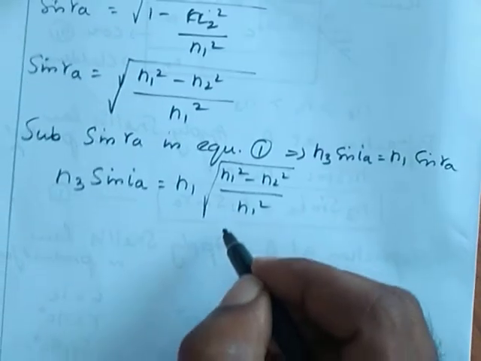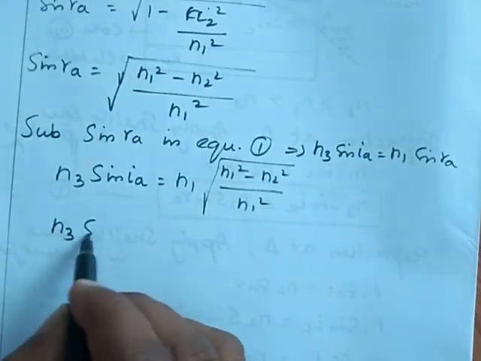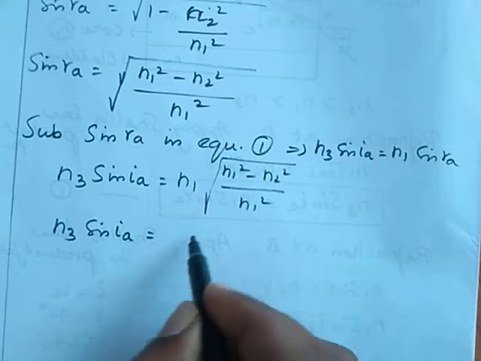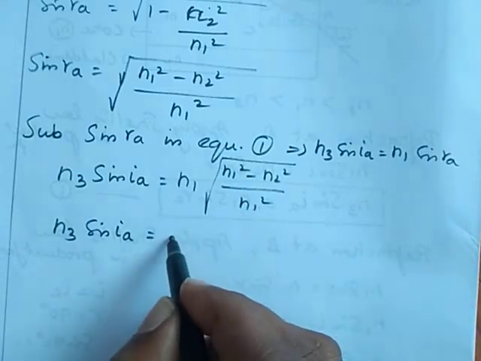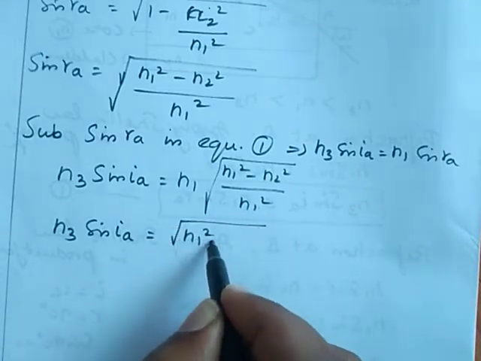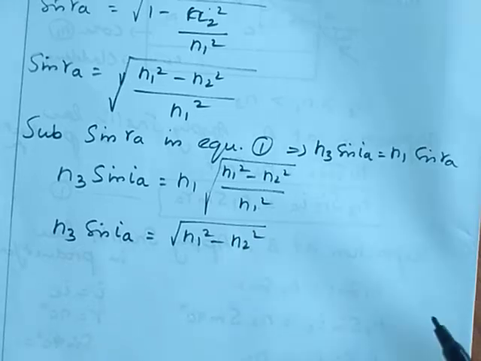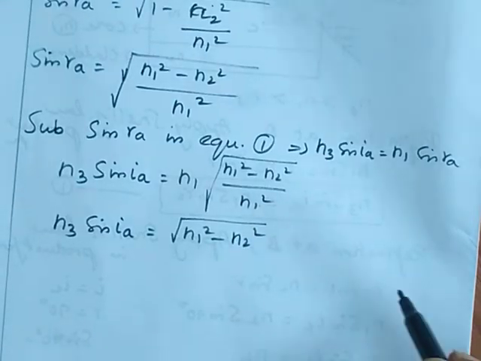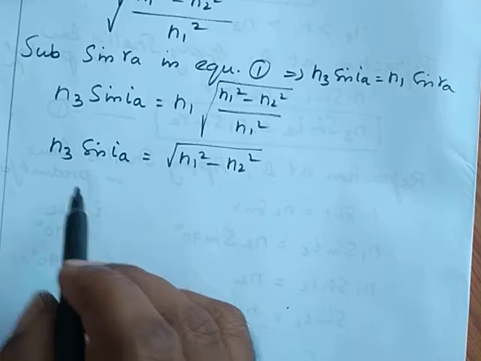On simplifying this, n1 is cancelled, then we get n3 sin IA is equal to root of n1 square minus n2 square.